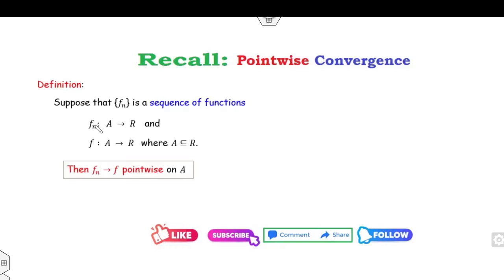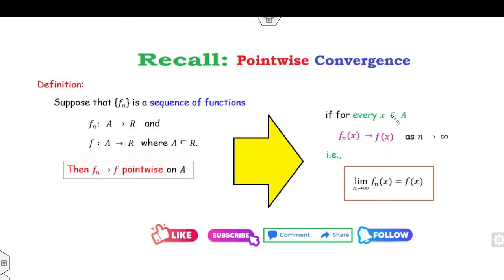If you have a sequence of functions fn, what is the mathematical definition of pointwise convergence? Then the sequence fn converges to f, where f is also from A to R. This sequence is said to be pointwise convergent if for each x which belongs to my domain, the limit of fn(x) is equal to f(x).